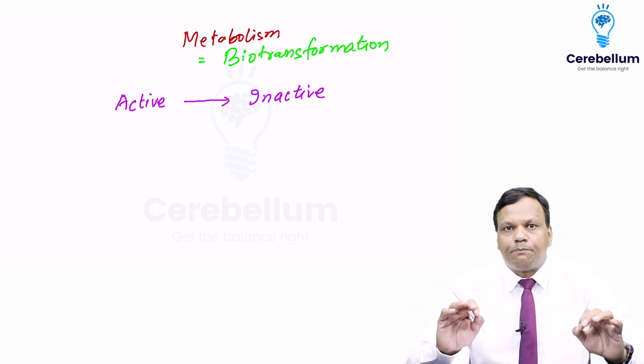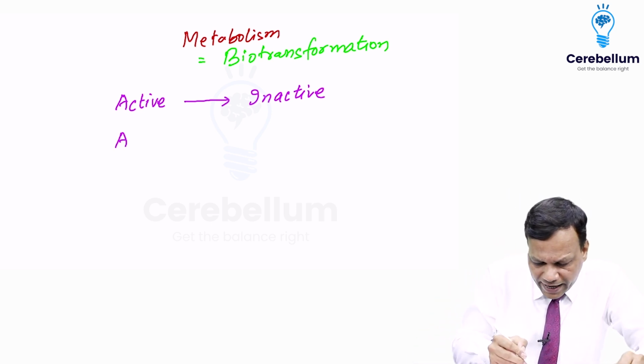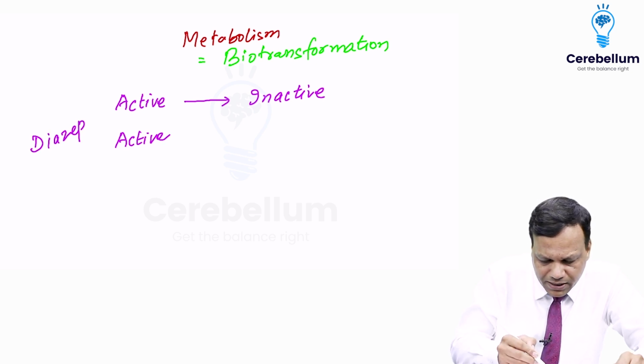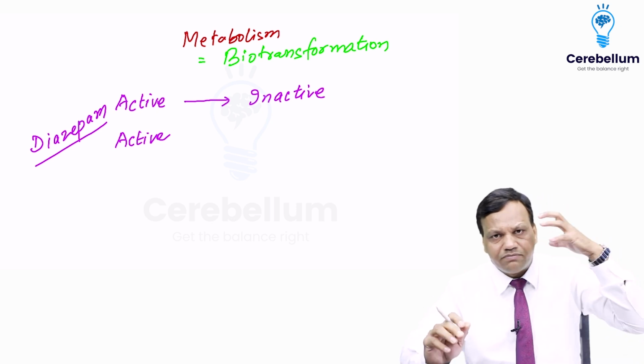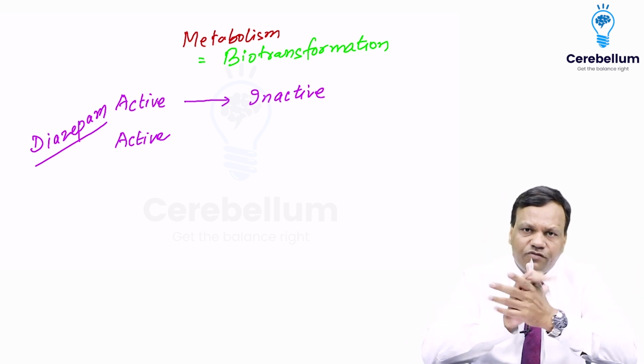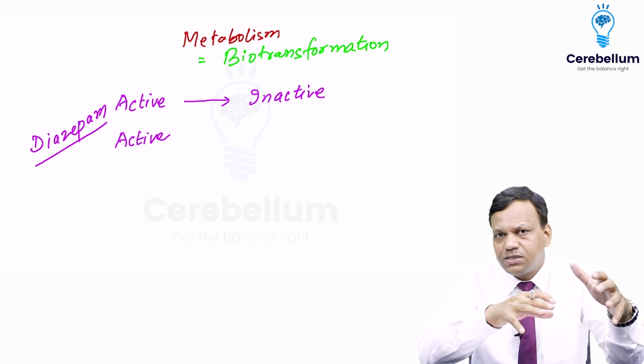But this does not always happen, because there are some drugs which are active, like diazepam. We know diazepam is used to suppress the brain. A person is not able to sleep, we give diazepam, the person sleeps. So the action of diazepam is CNS depressant. Diazepam depresses the brain.